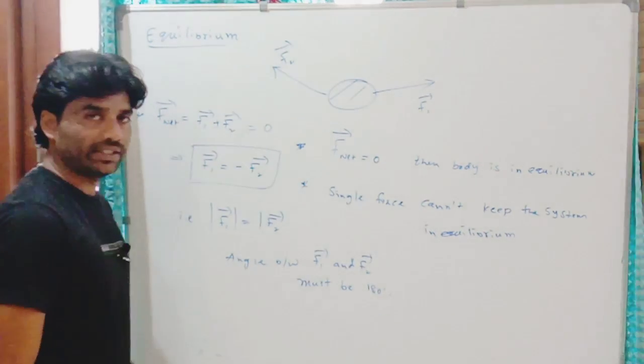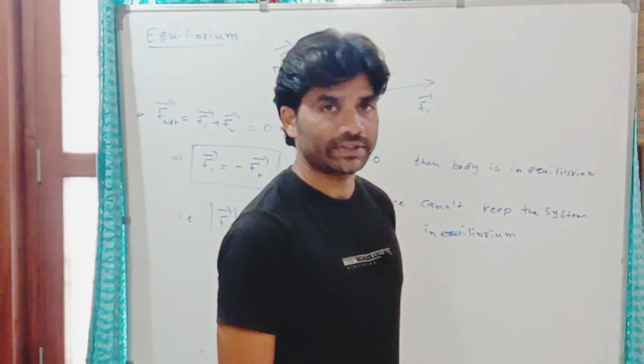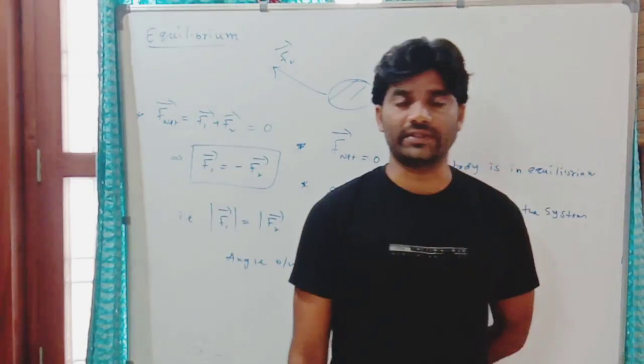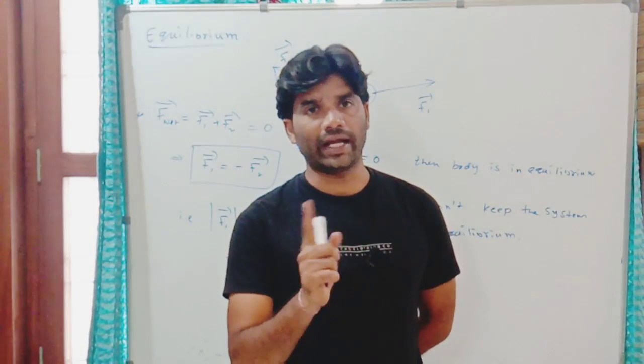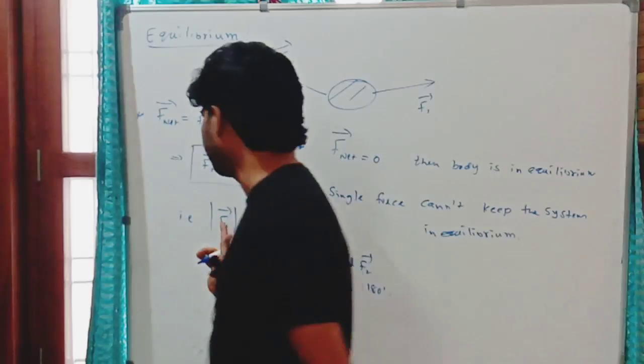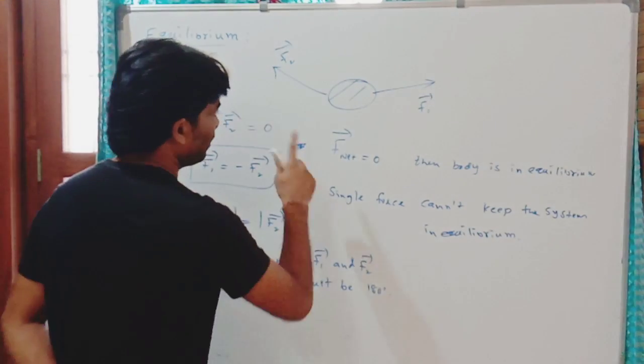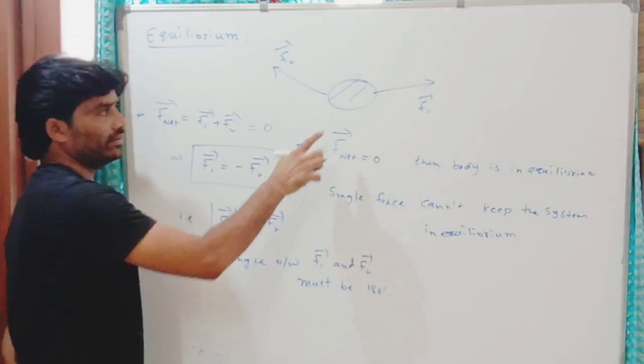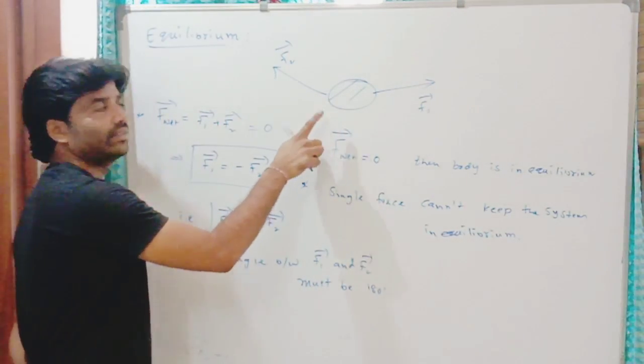So two equal forces can keep the system in equilibrium when they act in opposite directions to each other. They cancel each other, and the system is kept in equilibrium.